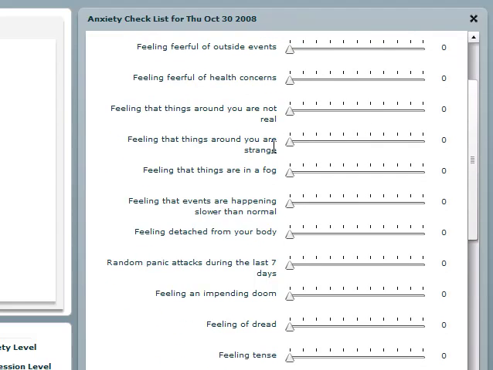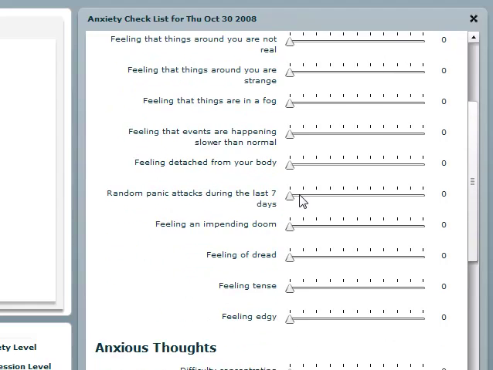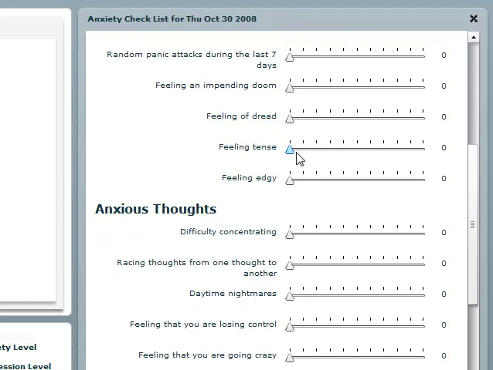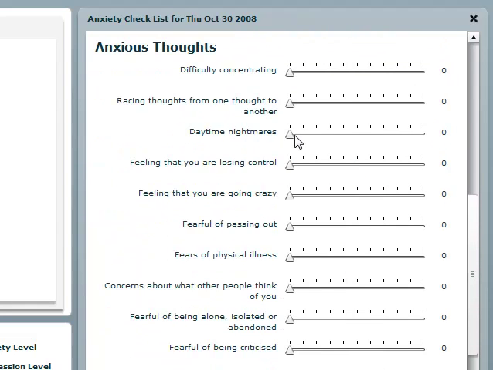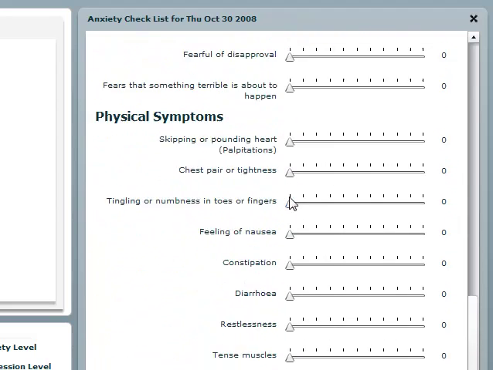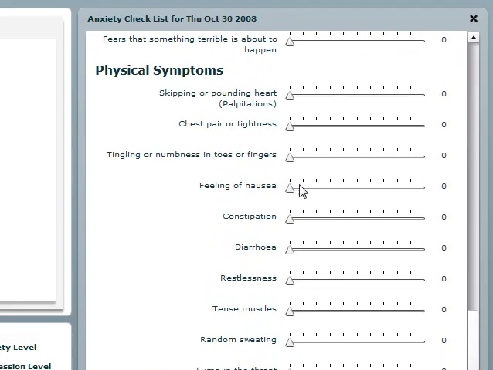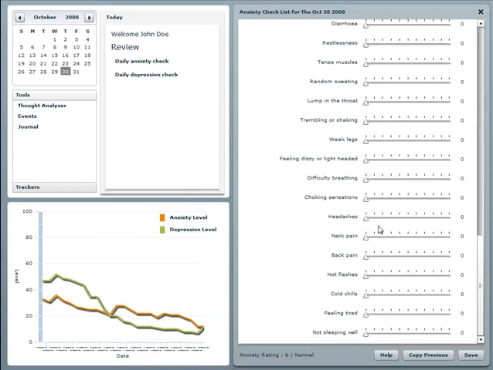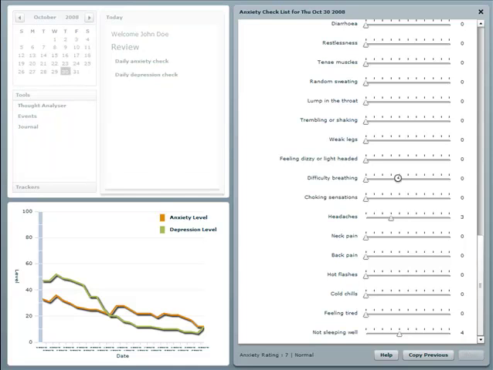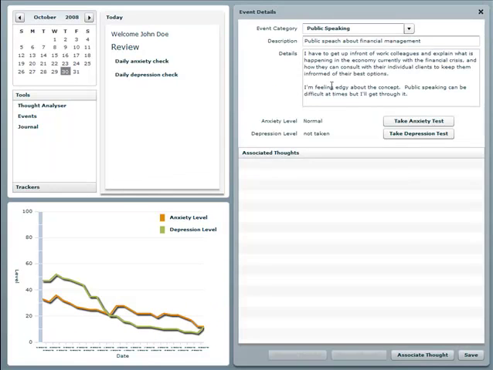So we're just going to go through here, but none of these are really associated with this event, so we're just going to leave them at 0. He's feeling a bit tense about it, and obviously he's feeling edgy about it as well, so that's going to be fairly high as well. He's got some physical symptoms associated with that as well. He's feeling a bit of nausea. So we're just going to go down here and find the nausea, because he's got, you know, butterflies in his tummy. It's not unusual for that particular thing. And he's having a few headaches as well. And he reckons they're associated with the event, so he's going to record that. And he hasn't been sleeping well because of the event coming up. So he's recorded that. So we're just going to hit save there, and that'll save that particular anxiety level.